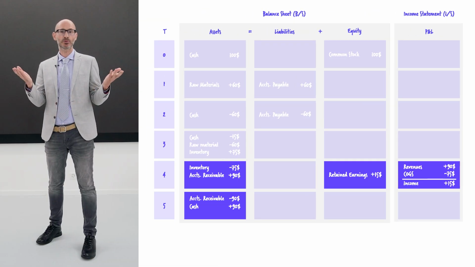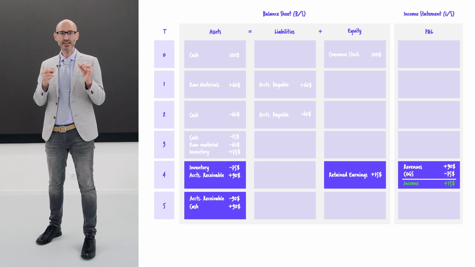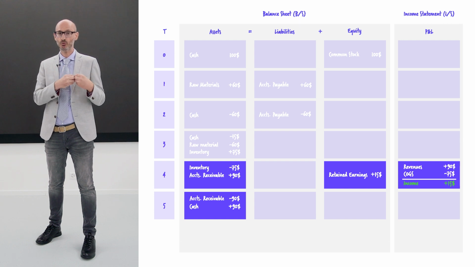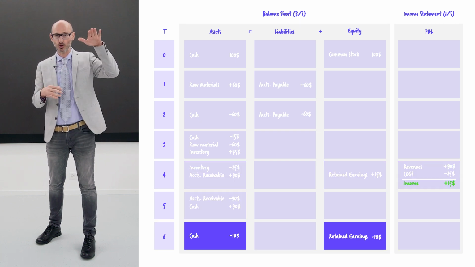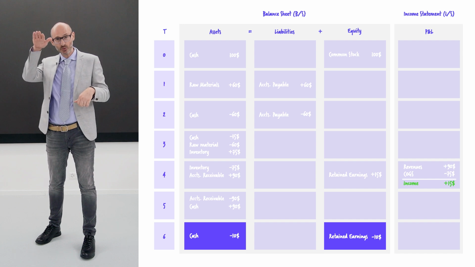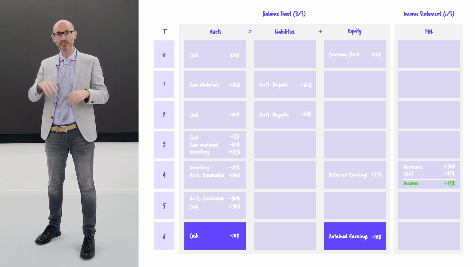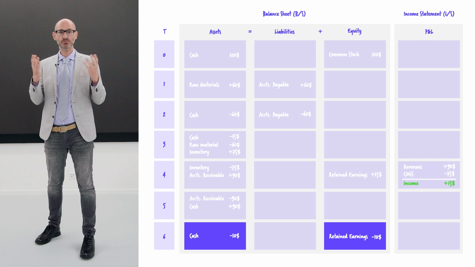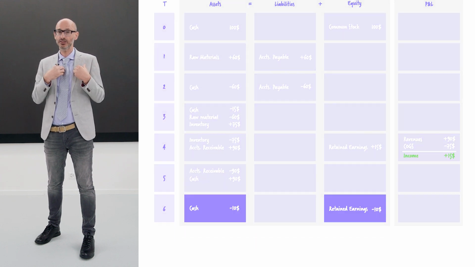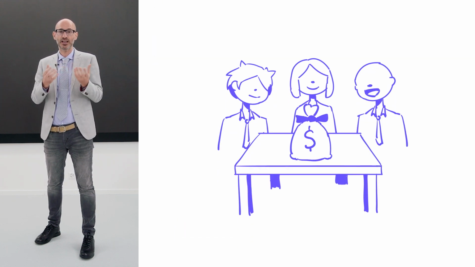We are happy with our performance of 15. Remember, net income was 15. We decide to pay 10 of dividends. Cash goes down, and we have less equity under the item retained earnings. The company now is poorer as there is less equity, but shareholders are happy because the cash is in their pockets. The decision to pay dividends means that the company does not want to reinvest its earnings to grow and expand. Rather, they prefer to return money back to the shareholders.